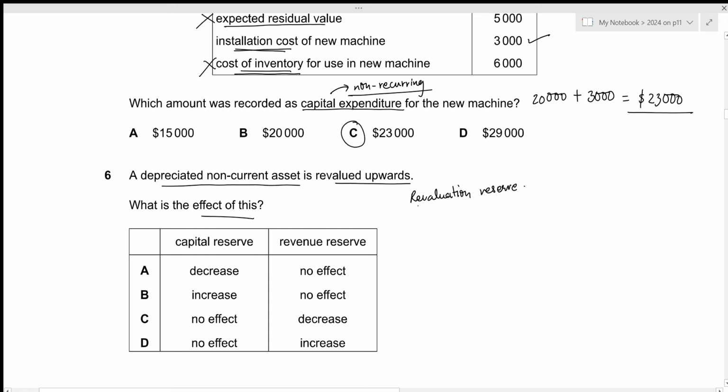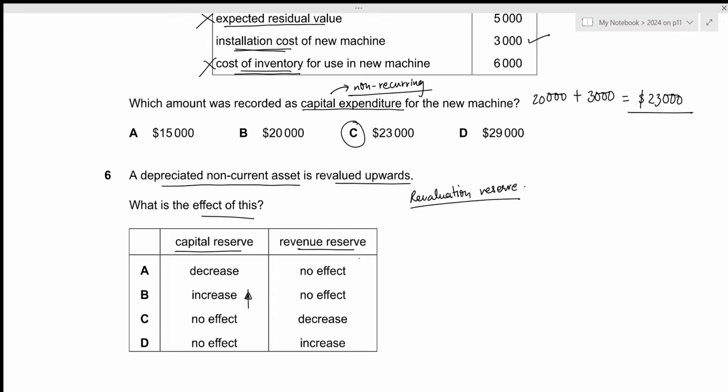And revaluation reserve is a part of our capital reserve. So it means that the capital reserve will increase, which is given by option B. Then, as for the revenue reserve, there will be no effect, because we do not record any revaluation upwards and revaluation downwards within our statement of profit or loss.